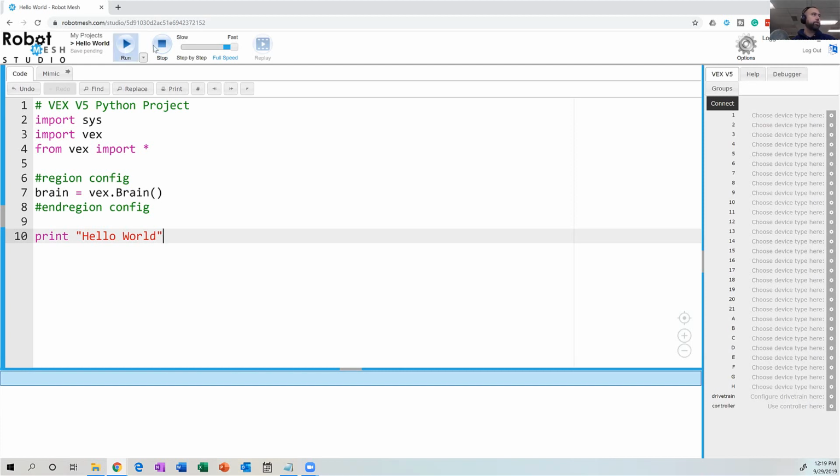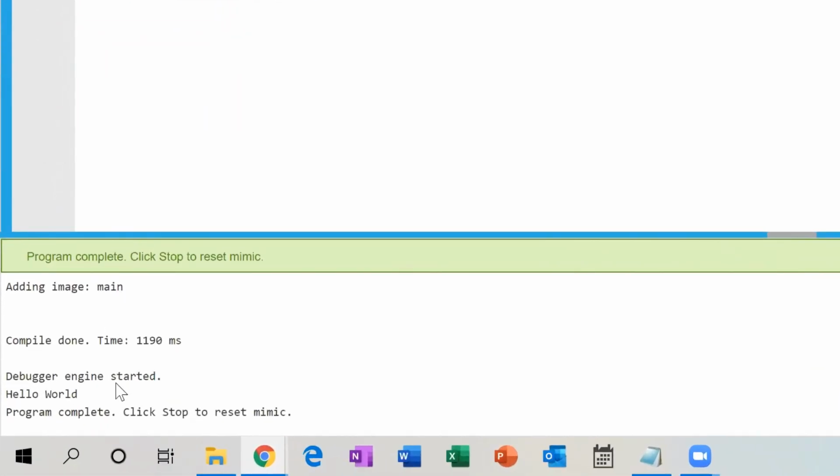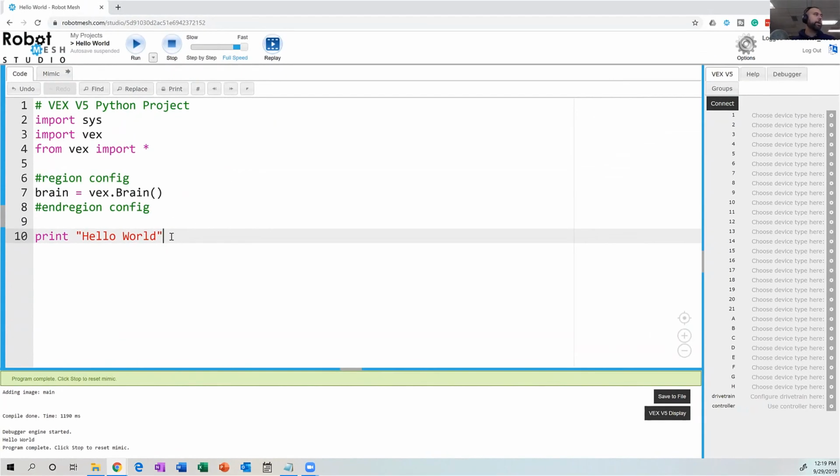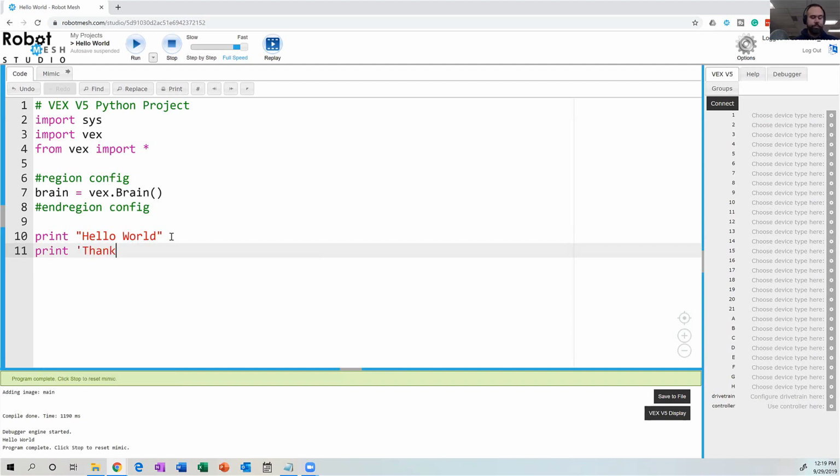And I will hit run to run this program in my simulated file. So let's hit run, see what happens. My program runs, and then down here at the bottom, it writes hello world. Now I could add to this program. I could add another print statement. I could go print, thank you for attending my webinar.